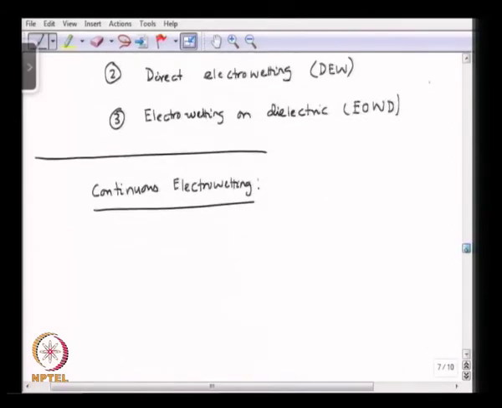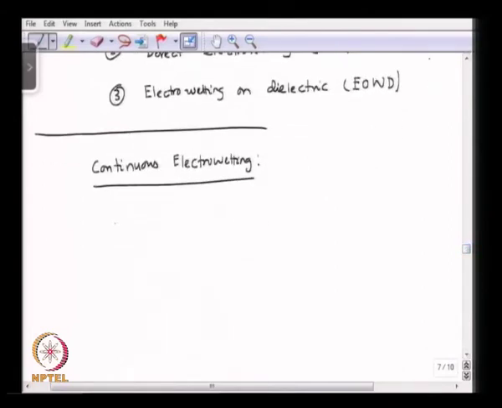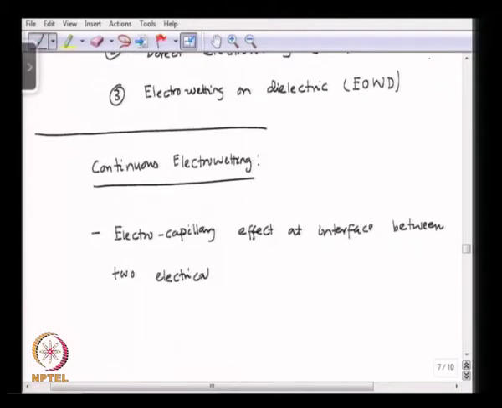So, by continuous electrowetting we mean that it is the electrocapillary effect at the interface between two electrically conducting liquids, okay.